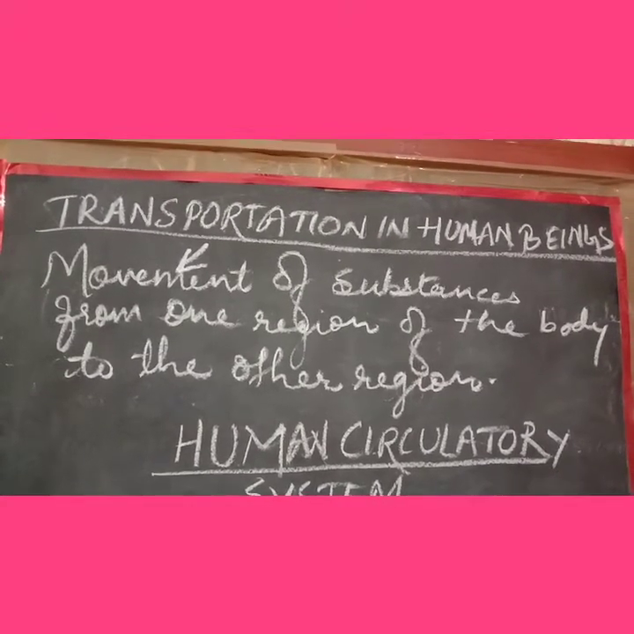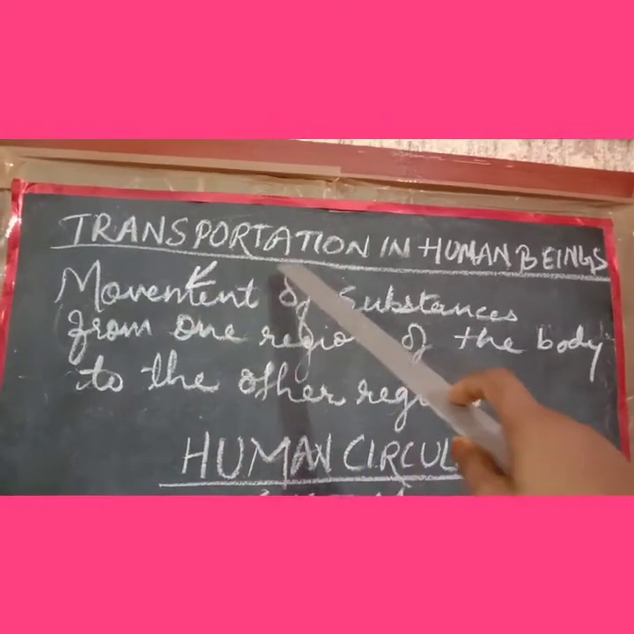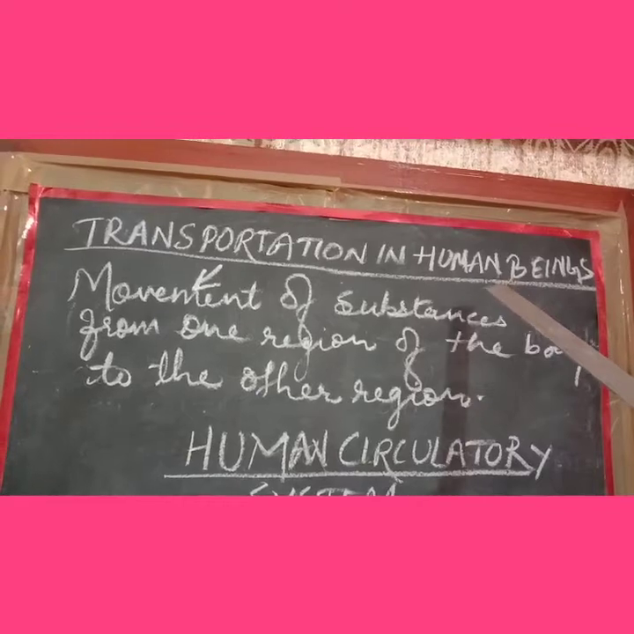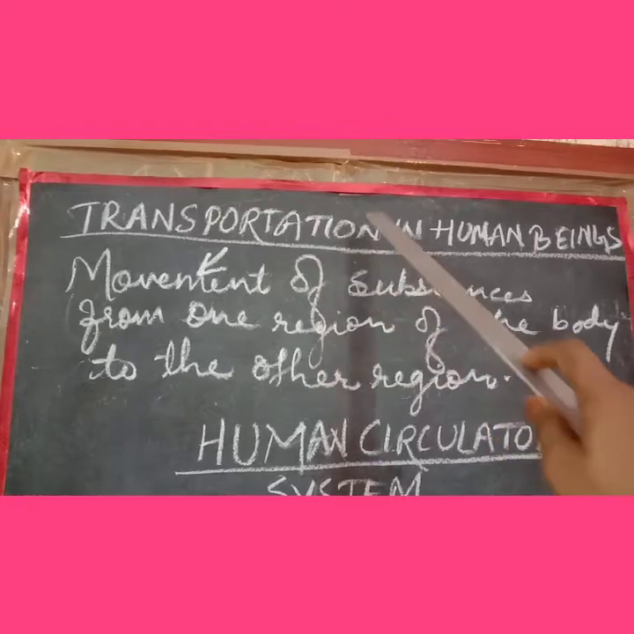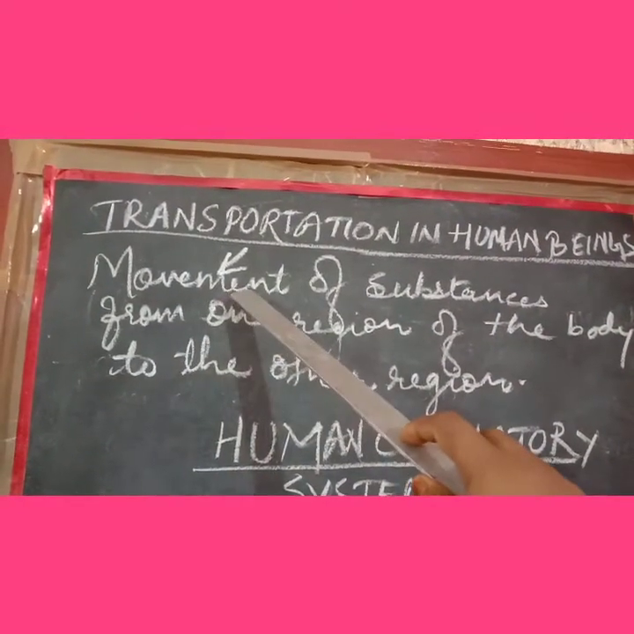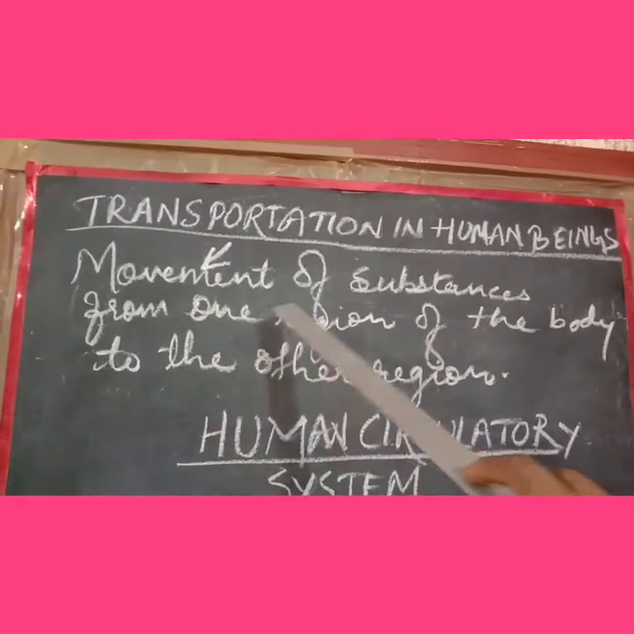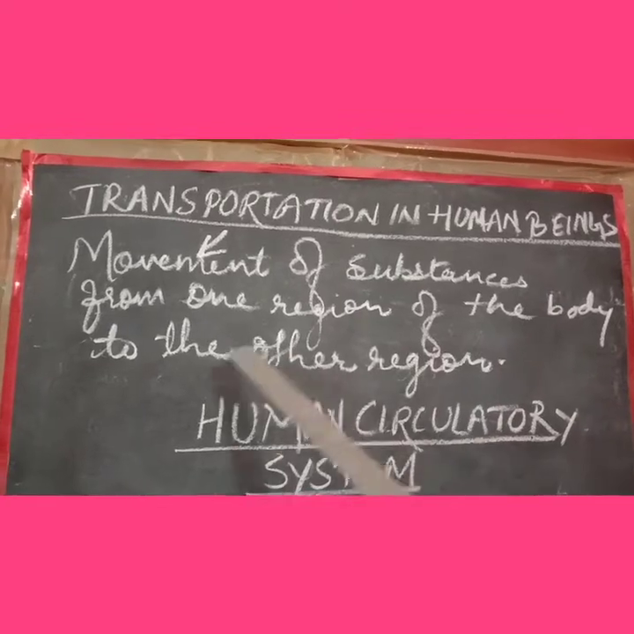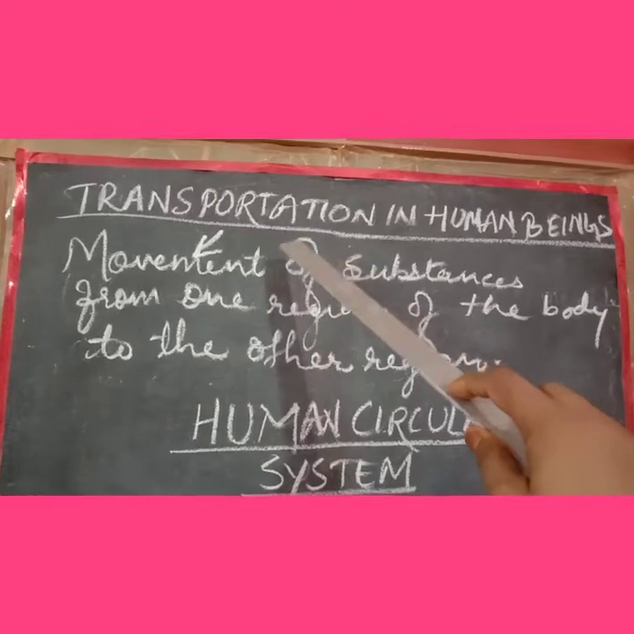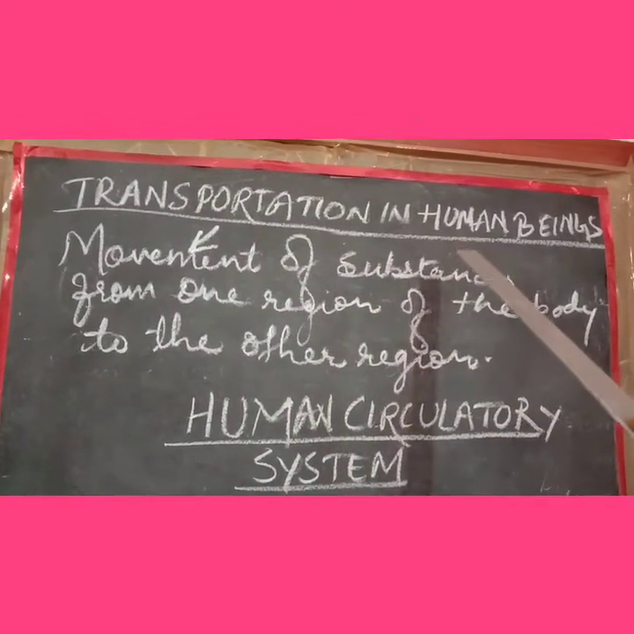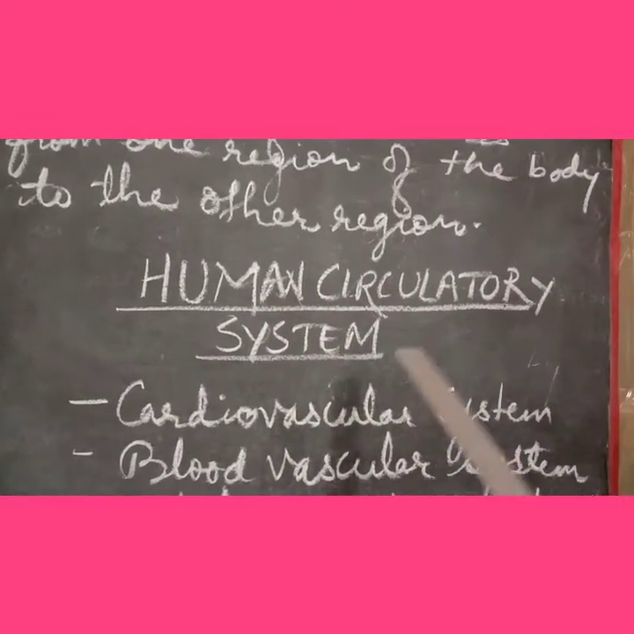Now let's see one very important topic in biology, and this is transportation in human beings. Children, let's see what this word transportation in human beings means. We can say that movement of different substances from one region of the body to another region is called transportation. And this transportation in human beings is called the human circulatory system.